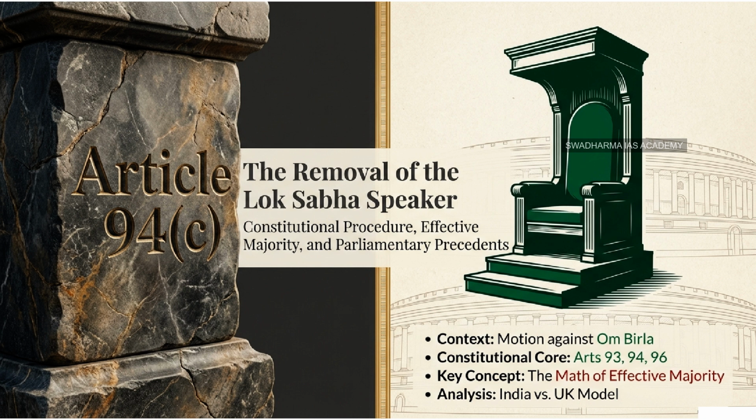We'll look at the context, of course, why this was triggered. But more importantly, we are going to dissect Articles 93, 94, and 96 of the Constitution. We'll demystify this concept of effective majority, which is a very high-yield topic for GS Paper 2. And then we'll look at historical precedents to really build that mains-oriented critical analysis of the Speaker's office.